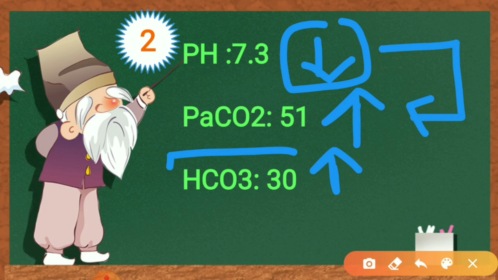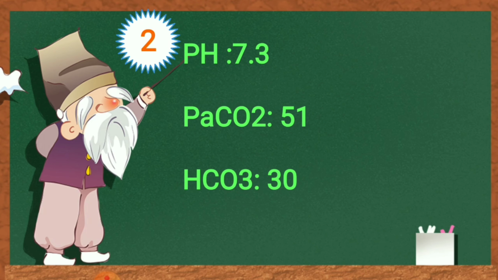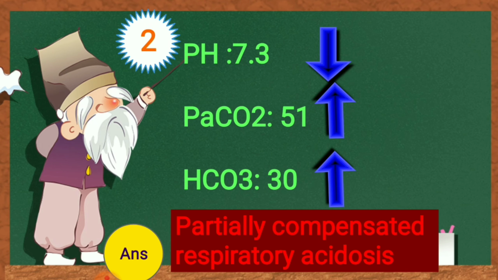Look at the bicarb. Is that helping pH? Yes, it is increasing the value to compensate the pH level. So it is partially compensated respiratory acidosis. Let us look into the answer. Partially compensated respiratory acidosis. Yes, it is absolutely right.